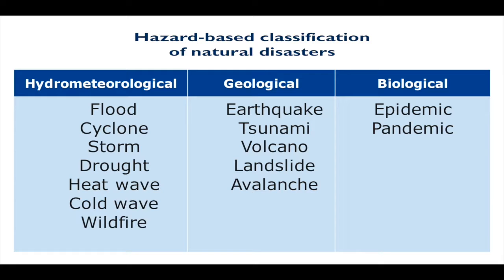We also have this hazard-based classification of natural disasters. I touched on that in one of the early sessions here in this particular seminar. We have hydrometeorological, in other words, related to weather, geological, related to the earth movement, and then biological, related to infectious diseases, right? Examples of hydrometeorological natural disasters are floods, cyclones, storms, droughts, hot and cold waves, as well as wildfires. Examples of the geological natural disasters: earthquakes, tsunamis, volcanoes, landslides, and avalanches. And then, of course, the biologicals, the living disasters. Biological disasters include epidemics and pandemics on a global scale.